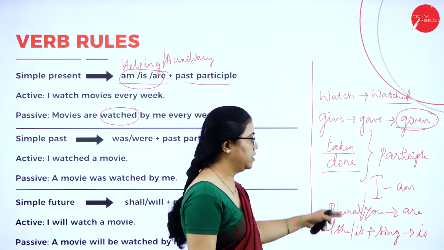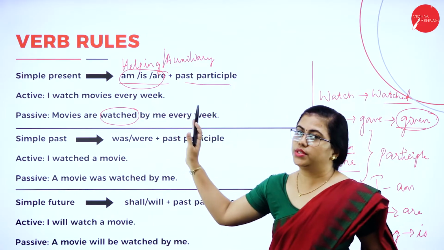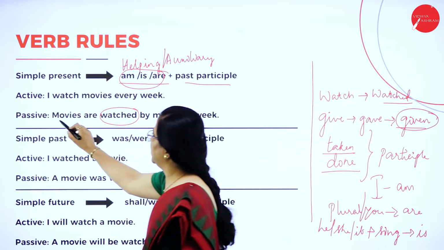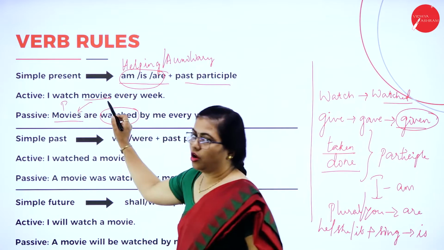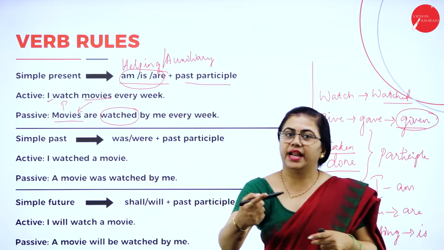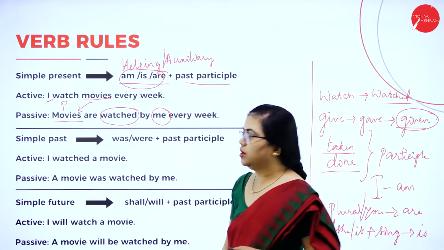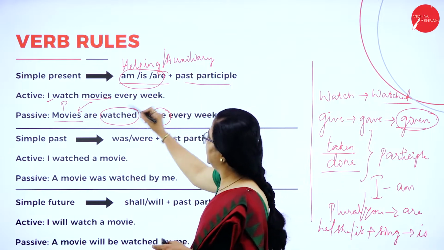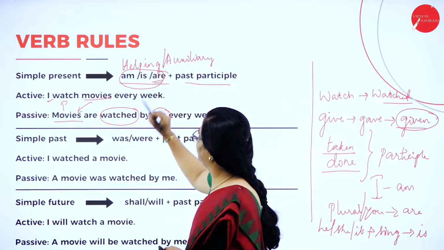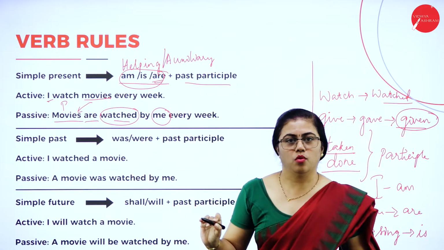Fine. So in such cases, you will choose what auxiliary verb you have to use and then you will write. Since the subject is plural over here, the object has become the subject, and in the previous slide we saw I changes to me. So here it is me, that is the object. And here, as I said, movies is plural, so I have to use are watched. Past participle form is watched.